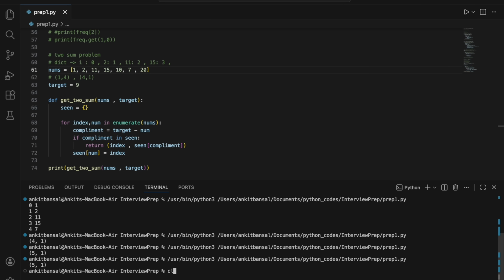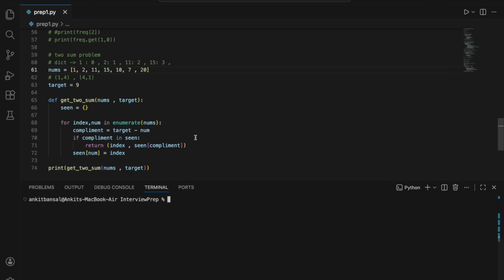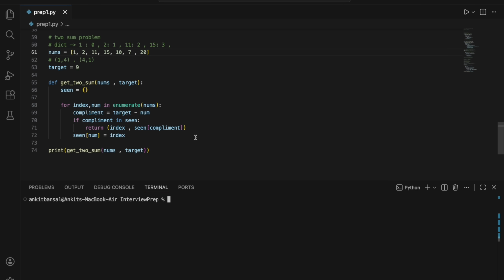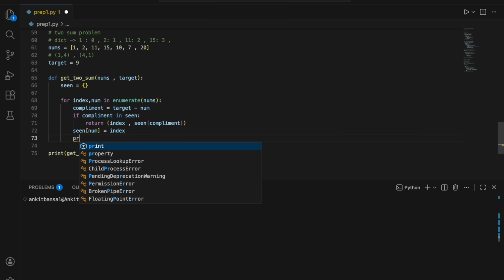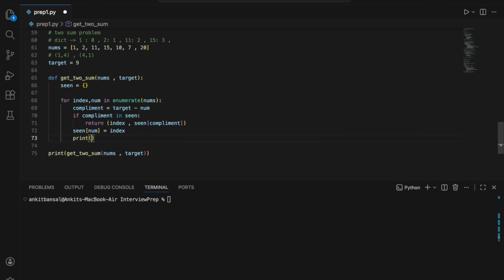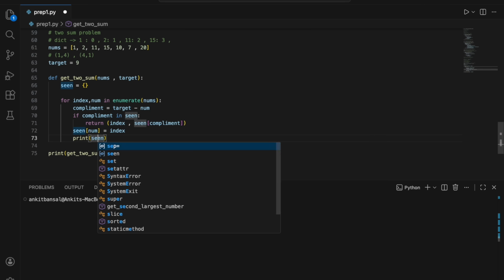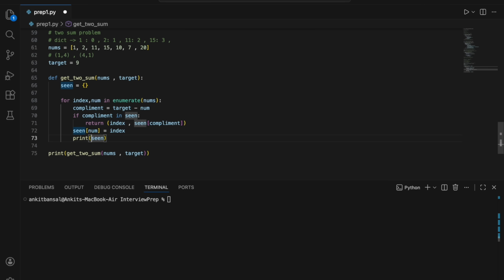Now what I'll do, I'll just run over the iteration one more time so that it is absolutely clear to you, right? So what I will do here, I will just print seen, and print num and seen. These two things I am going to print, right? Then it will be absolutely clear how these things are working.